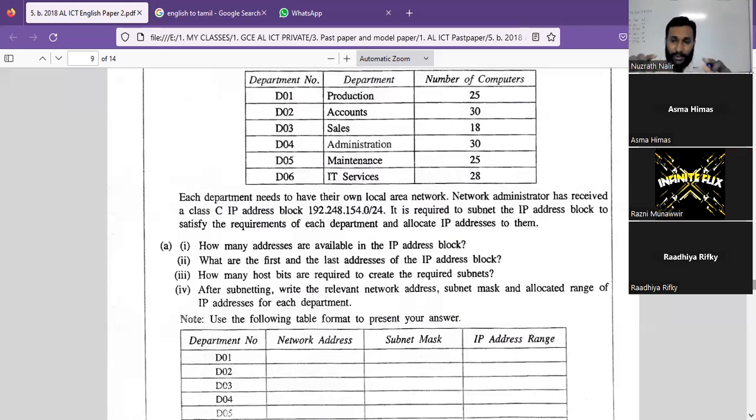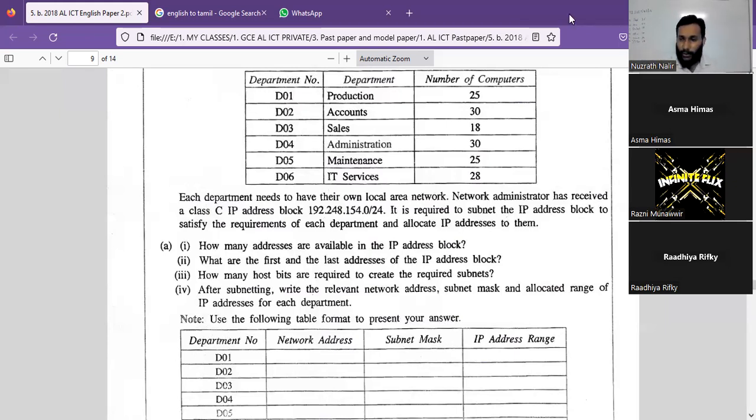This question is based on this block, which means they have already given that number, 192.248.154.0. From that block, how many hosts, how many addresses can be allocated altogether, totally? So the first question is how many addresses. The second one is the first address and the last address. I'll come to that point.